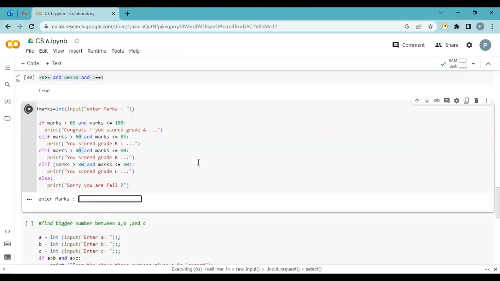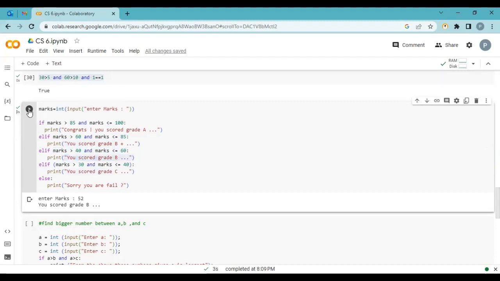Okay, let's check. First start with 89, A grade. Why? Because it's greater than 85 and less than 100. B plus. Why? Because it's greater than 60 and less than 85. So this condition is true. Let's print B plus. Okay, B. Why? Because it's greater than 40 and less than 60. So both conditions are true and it prints your grade is B.